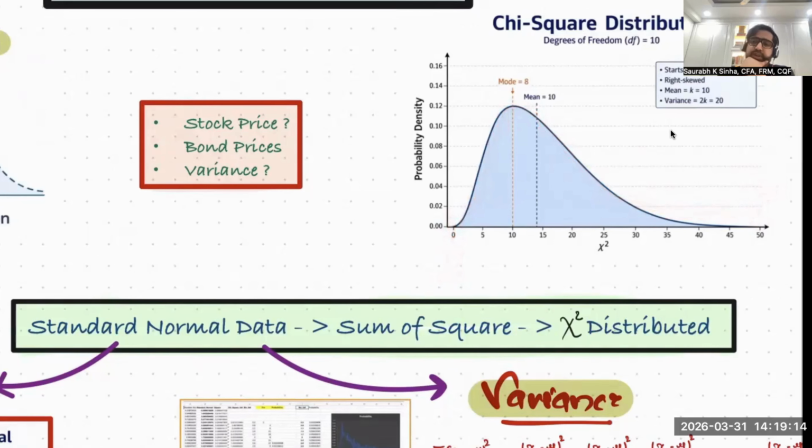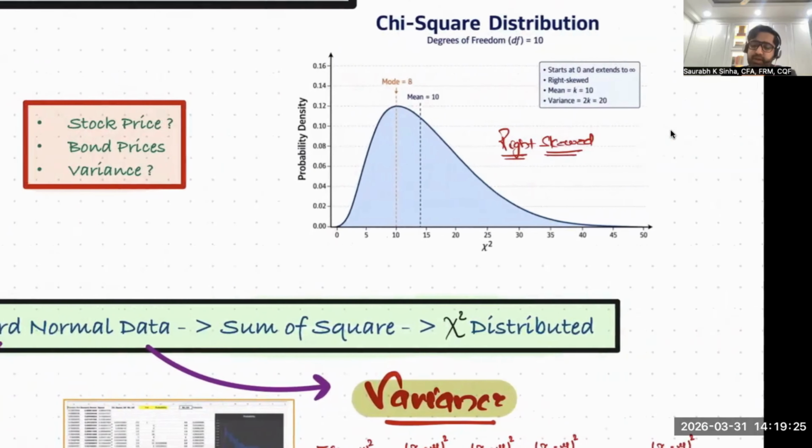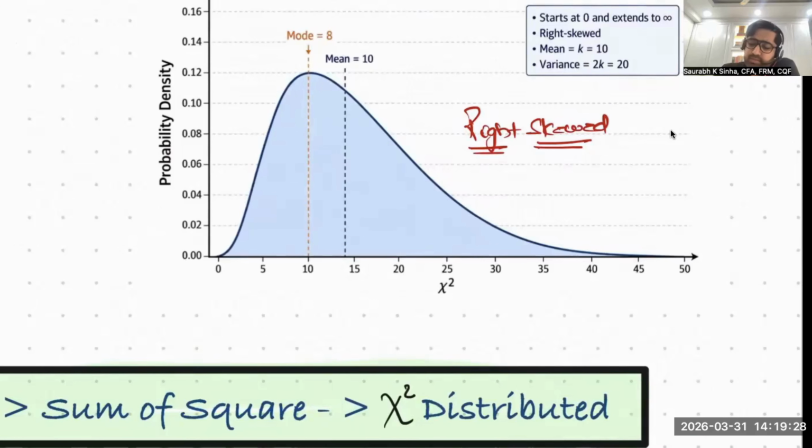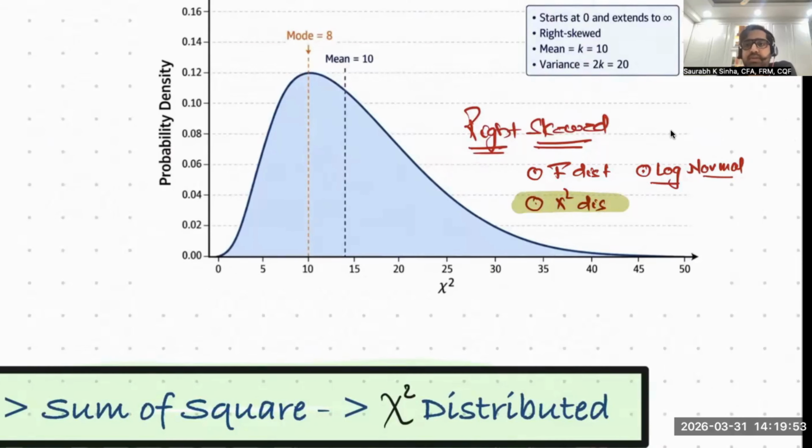So we need distributions which are right skewed. But there are different right skewed distributions. There is the F distribution, which is right skewed. There is the chi-square distribution, which is right skewed. There is the log normal distribution, which is right skewed. So the question is, which distribution to use when? Actually, we are discussing the chi-square distribution. So my question is, when can we use the chi-square distribution?